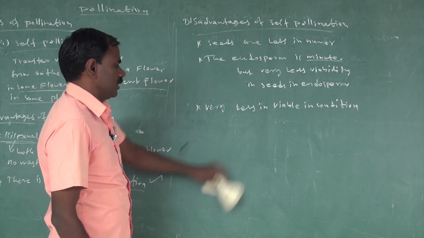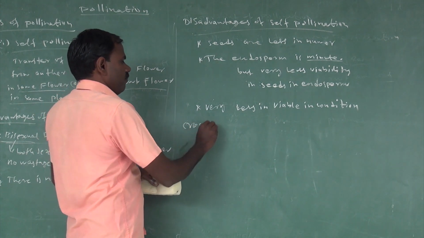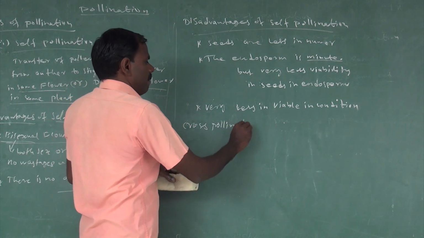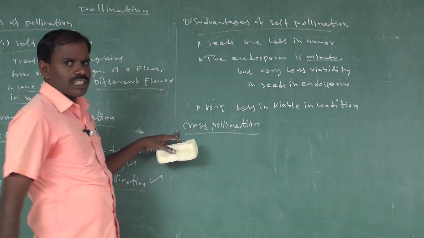Next one is cross pollination. So what is cross pollination?